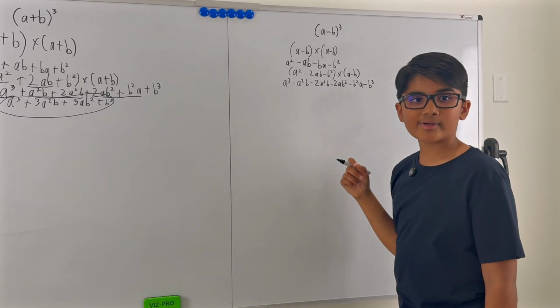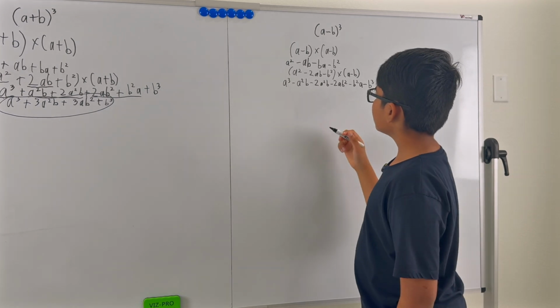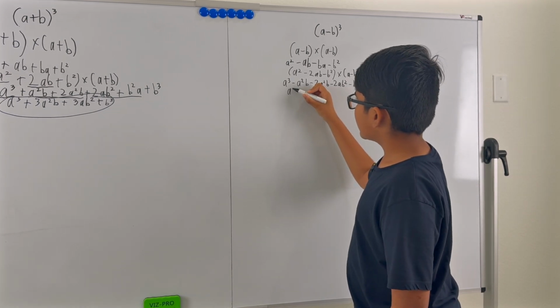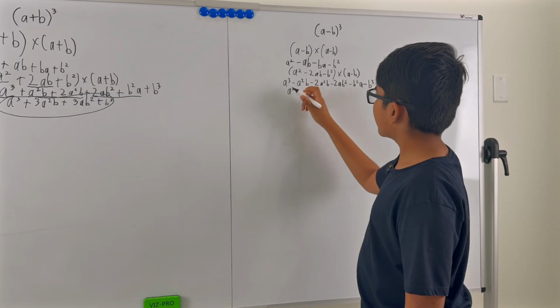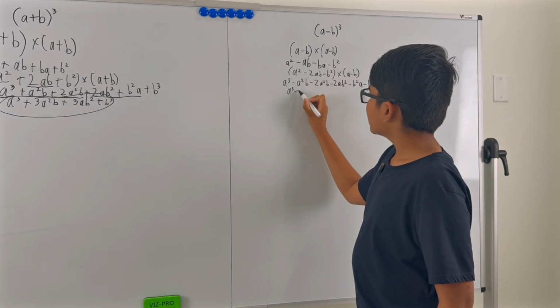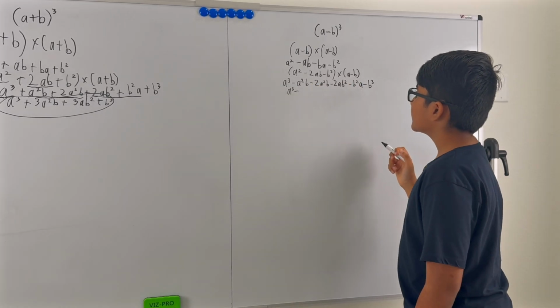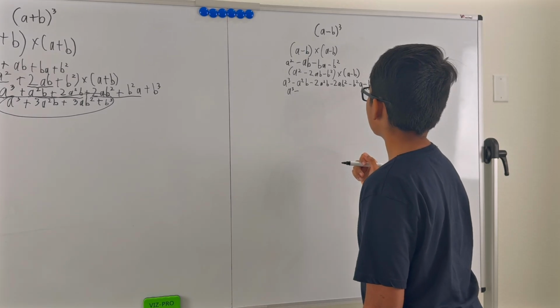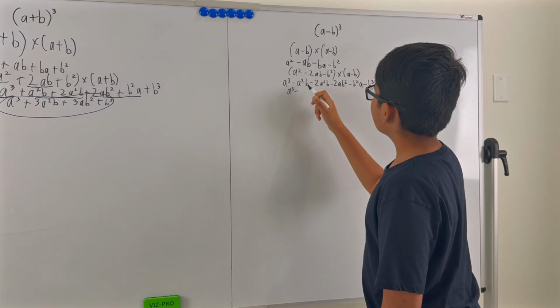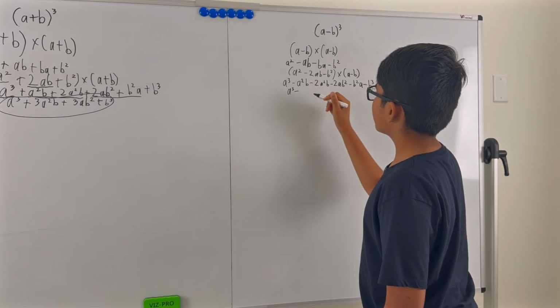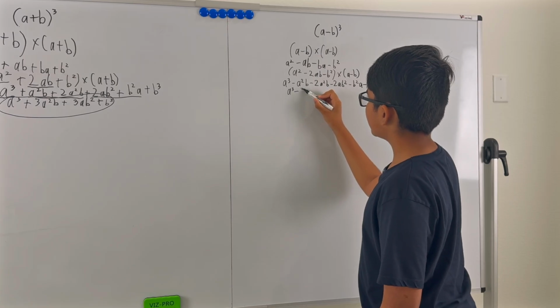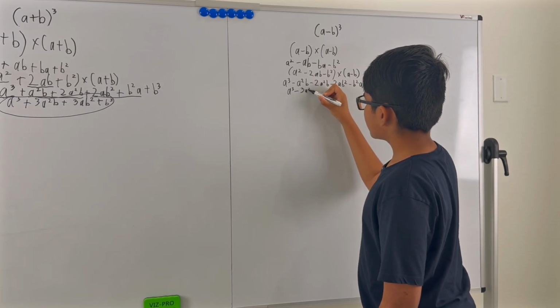Now we can simplify this again. Since a cubed cannot simplify, because it is an unlike term with all of these, but a squared b can be simplified with this one and this one, it would now be 3a squared b.